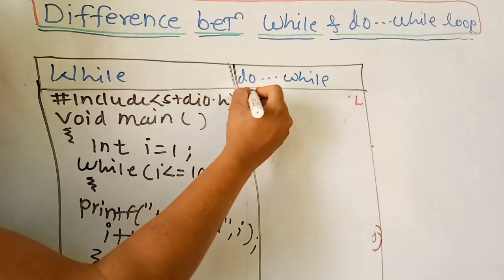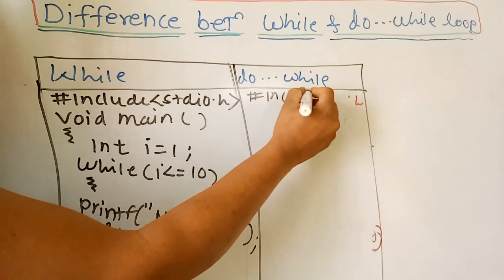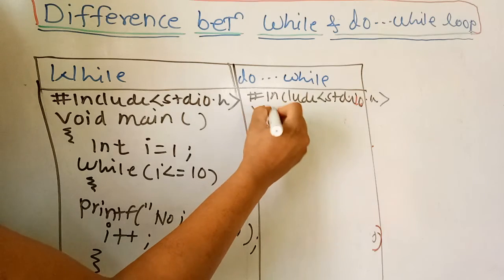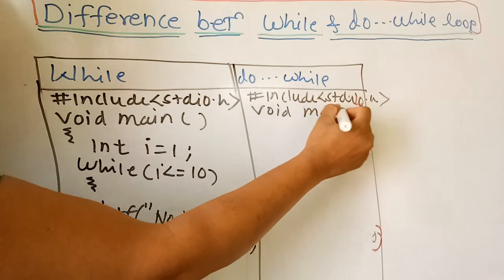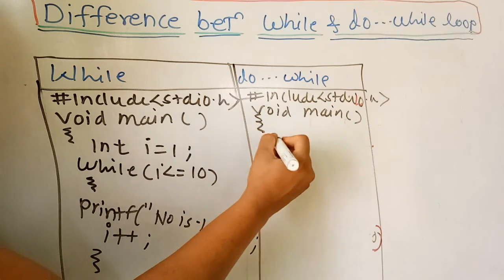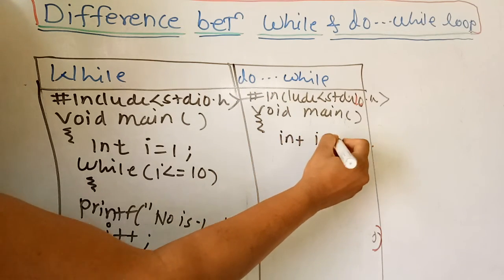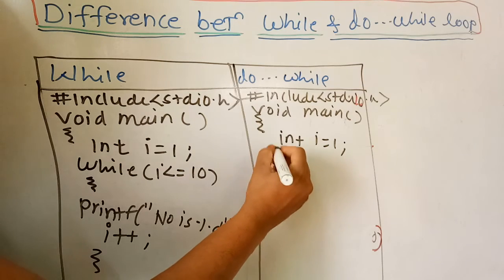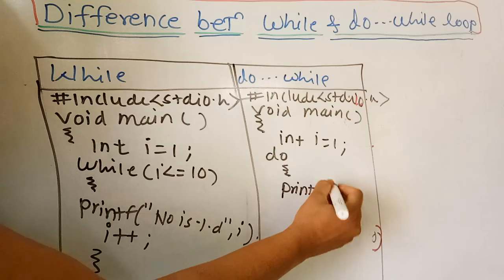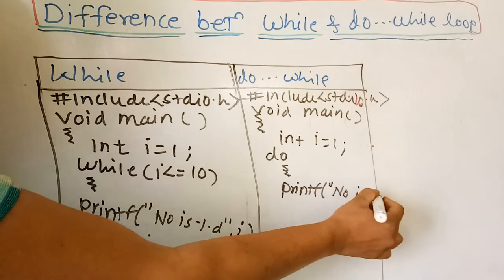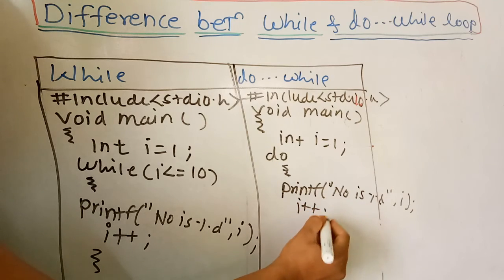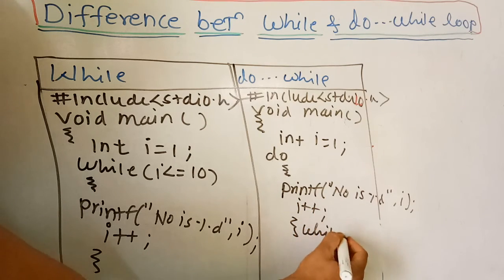At the same time, you can complete the same procedure with the do while loop. We write the header file and main, and here also you take integer I equals 1. But you change the loop: do printf number is percent d, I, then I plus plus, and at the last you check the condition.